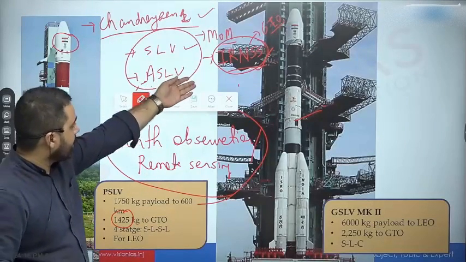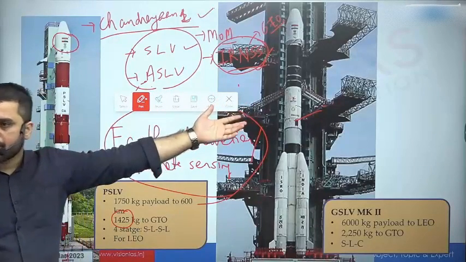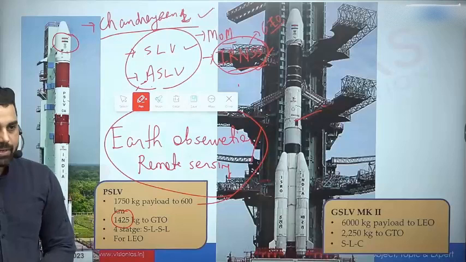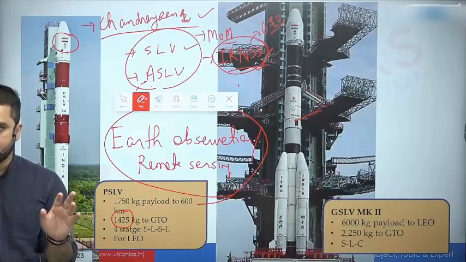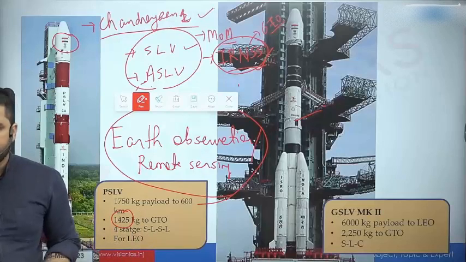Especially Navik satellites, which by the way are placed into geosynchronous orbit and geostationary orbit. So if there is a statement that PSLV can only be used for lower Earth orbit, that is of course going to be a wrong statement.